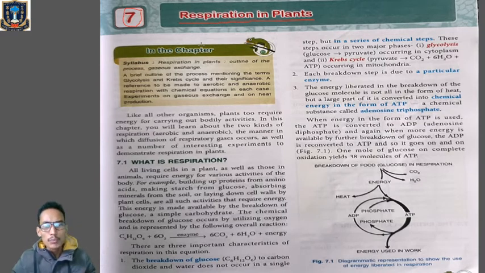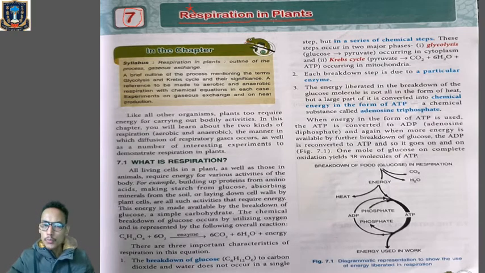The name of the process is respiration. By the process of respiration, energy will be released from those food particles, mainly glucose, a carbohydrate.